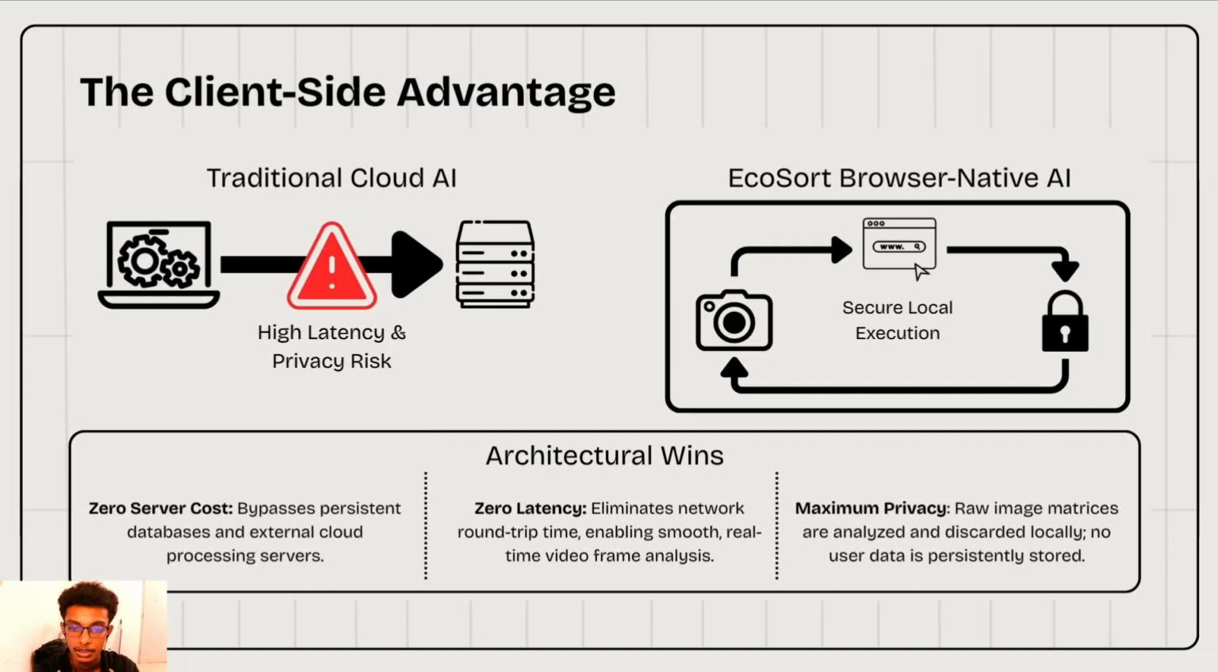To wrap our architecture overview, let's look at why this browser-native approach gives us the client-side advantage over traditional cloud AI. Traditional cloud systems rely on external servers, which introduce high latency, require persistent databases, and create significant privacy risks. EcoSort completely flips this model in 3 major architectural wins. The first is zero server cost. We bypass expensive ongoing cloud processing servers entirely, allowing the application to scale freely.